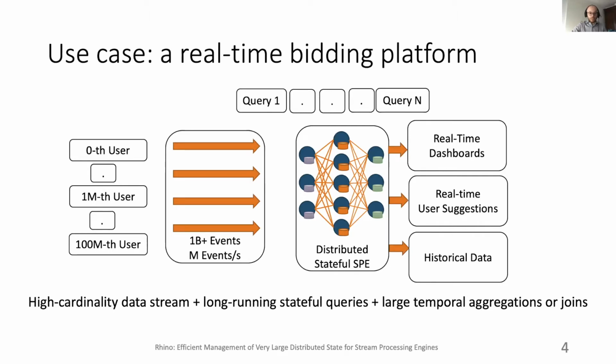On our scale-out SPE, we want to deploy multiple long-running queries that contain large temporal aggregation and joins. The output of these queries is used in other critical real-time subsystems, such as a real-time dashboard connected to the SPE. Overall, this setup leads to very large distributed state for operators that the SPE must manage while guaranteeing exactly-once processing semantics, meaning that each event must be processed only once. And we also want to ensure that the SPE delivers robust query performance.